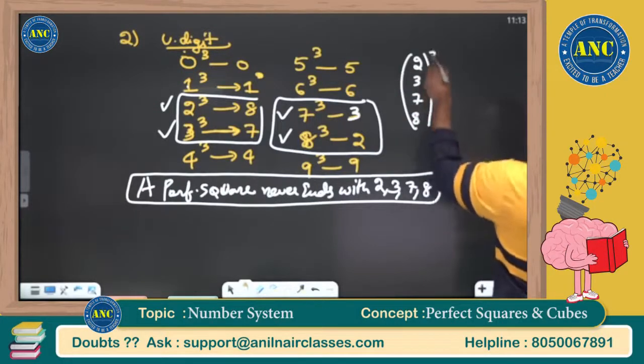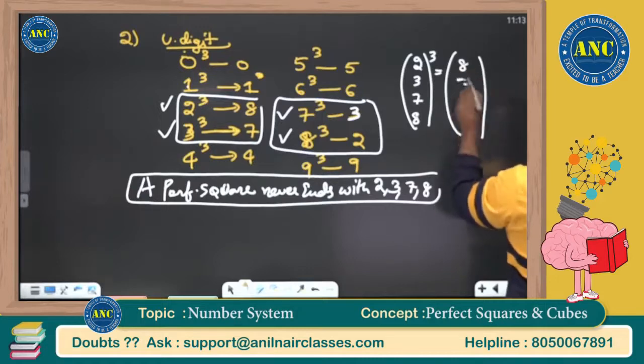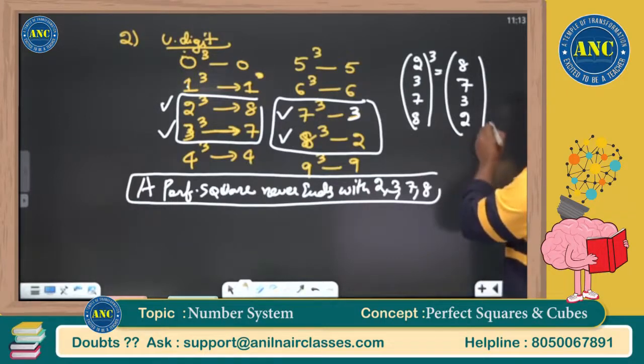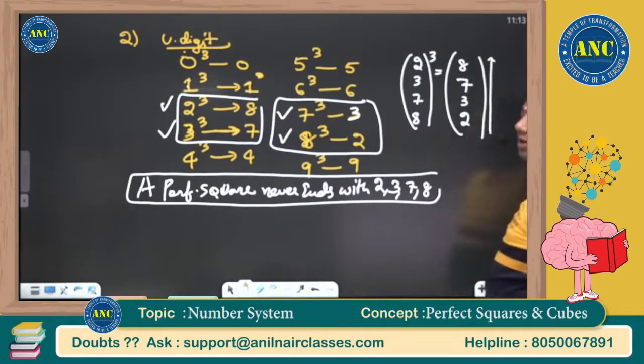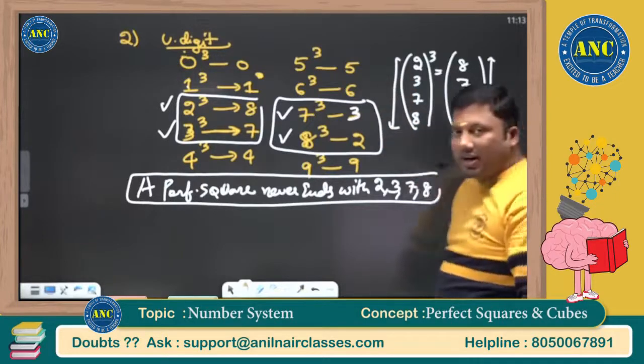On cube, what is that I got? 2 cube I got 8. 3 cube I got 7. 7 cube 3. 8 cube 512. Or otherwise, write down 2, 3, 7 or 8 from bottom to top.